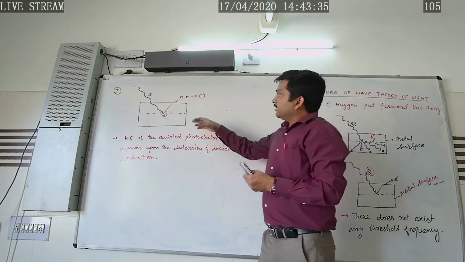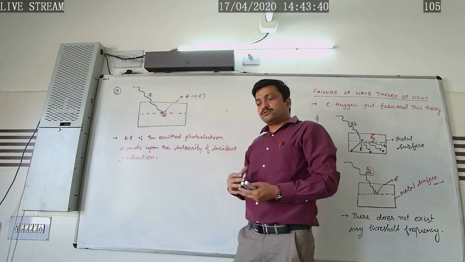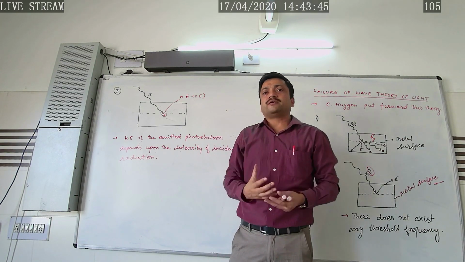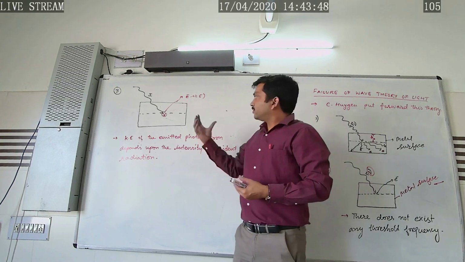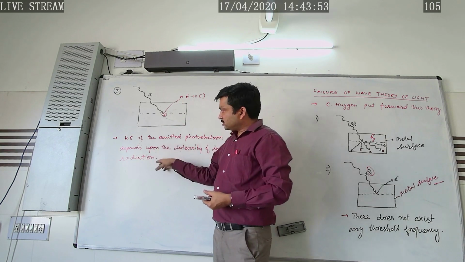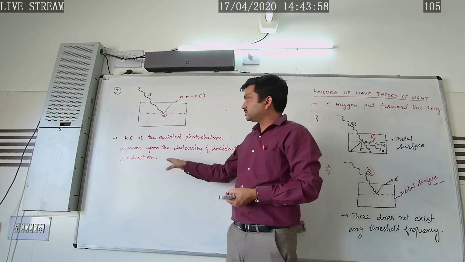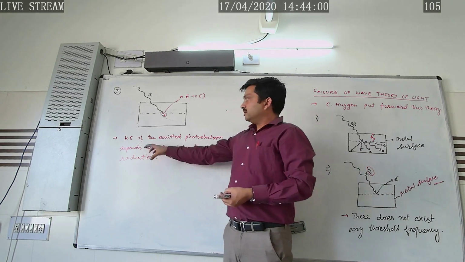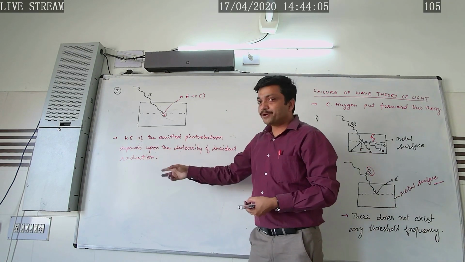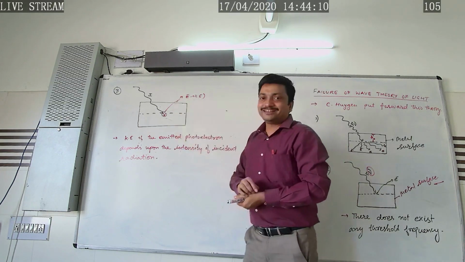So the greater the intensity of the incident radiation, the greater will be the number of photons falling per unit area per unit time, as a result of which a greater number of photons will get ejected with greater kinetic energy. This was also a contradiction of the law of photoelectric emission, because in that law we have studied that the kinetic energy of the emitted photoelectron depends upon the frequency of the incident radiation and is independent of the intensity.